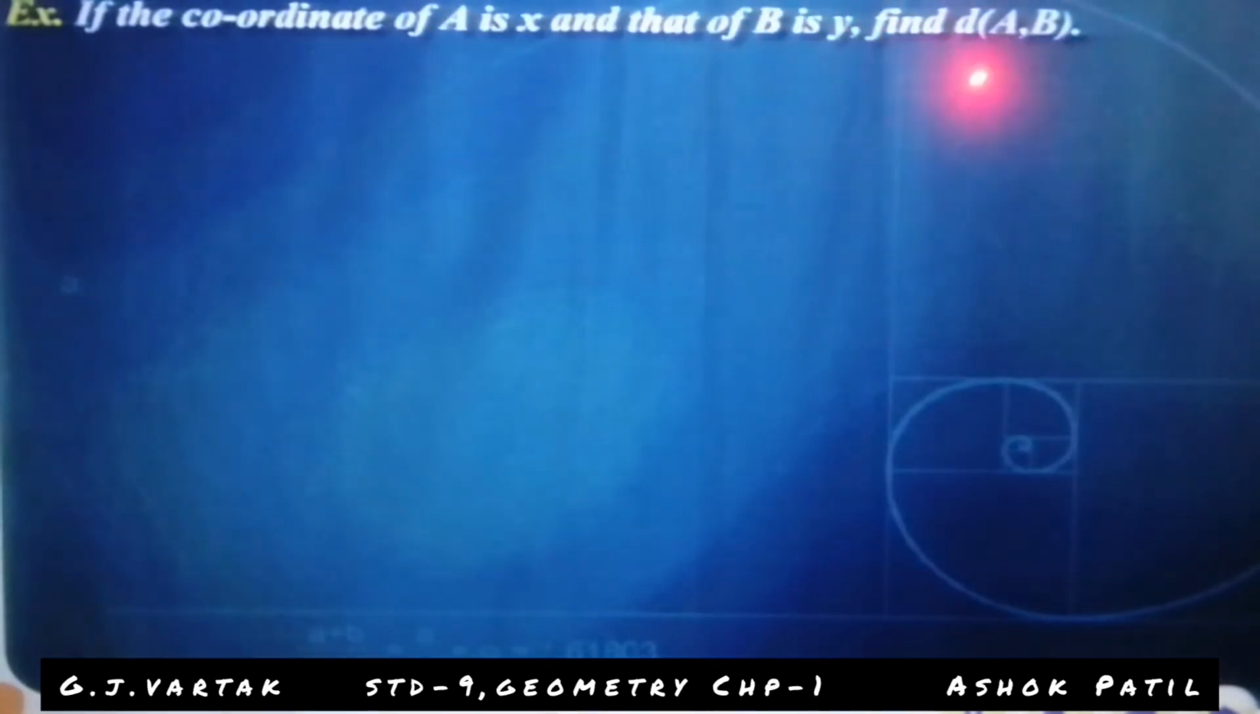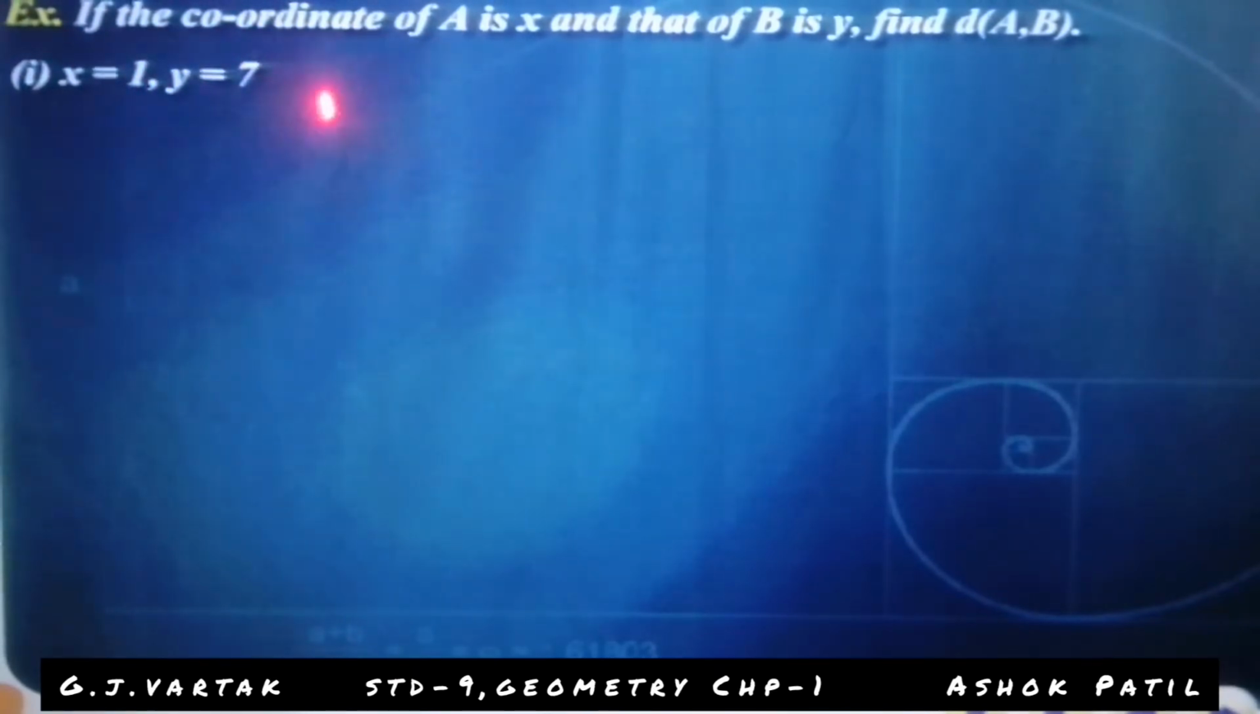Example: if the coordinate of point A is x and that of point B is y, find the distance of AB. Then x is equal to 1, y is equal to 7. Look here, which is greater? 7 is greater. Okay, very good.